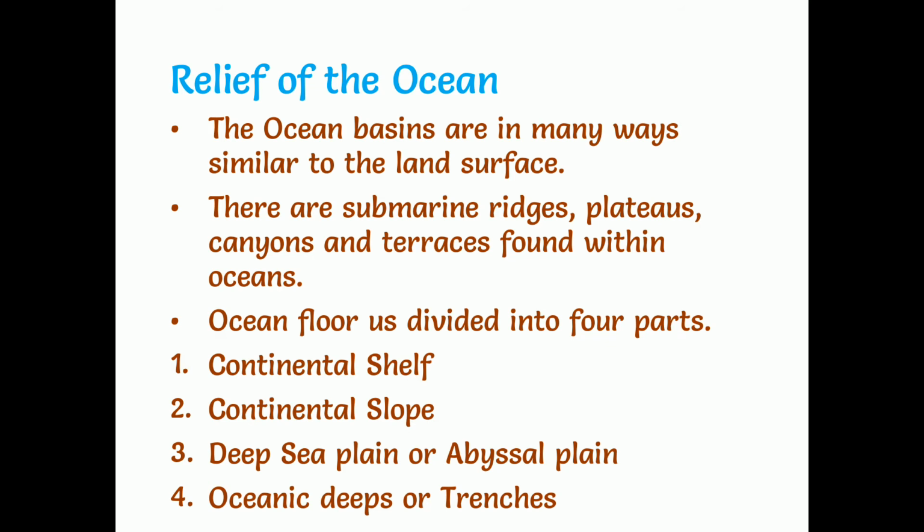The ocean floor is divided into 4 parts. What are the 4 parts? Continental shelf, continental slope, deep sea plain or abyssal plain, and the last one, oceanic deeps or trenches. So the ocean floor is divided into 4 parts. What are those, children? Continental shelf, continental slope, deep sea plain or abyssal plain, oceanic deeps or trenches. So these are the 4 parts. Now let us see them.